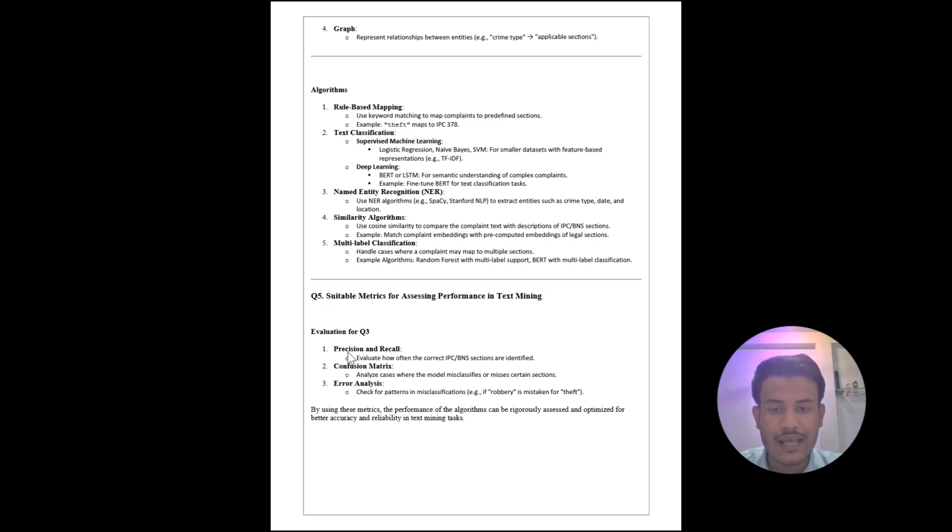Our last question is suitable metrics for assessing performance in text mining. For evaluation of question number 3, we use precision and recall. These evaluate how often the correct IPC BNS sections are identified. Second is the confusion matrix, to analyze cases where the model misclassifies or misses certain sections. And third is error analysis, to check for patterns in misclassification, for example if robbery is mistaken for theft. By using these metrics, the performance of the algorithm can be rigorously assessed and optimized for better accuracy and reliability